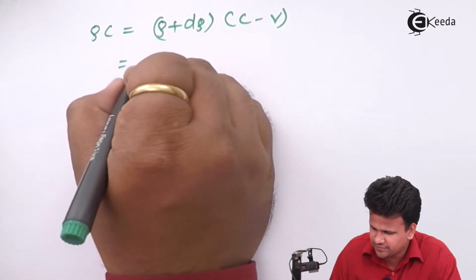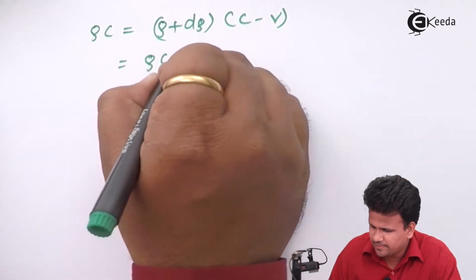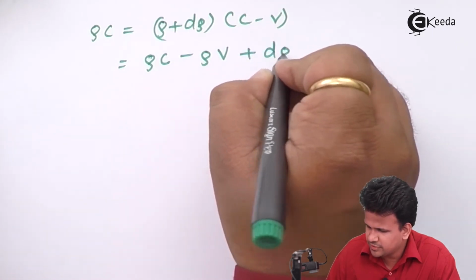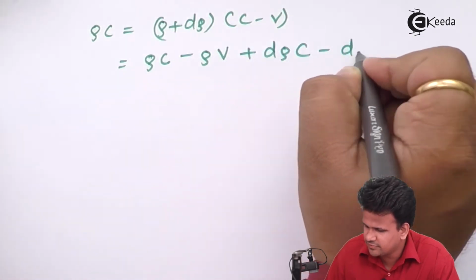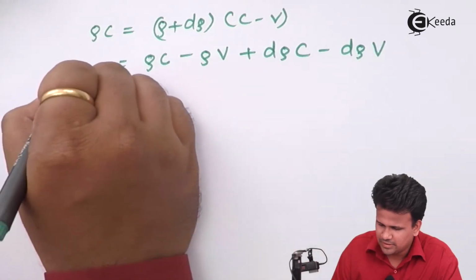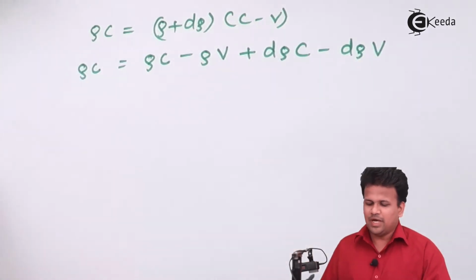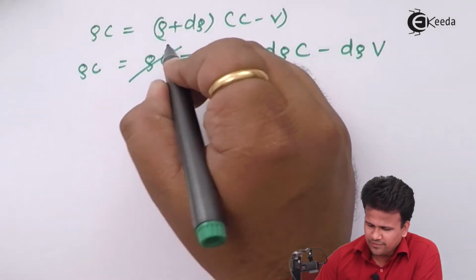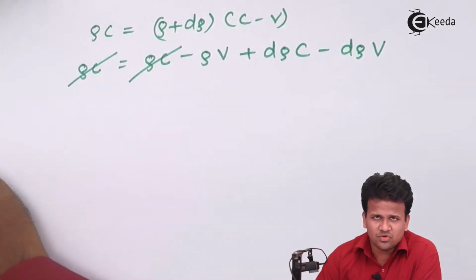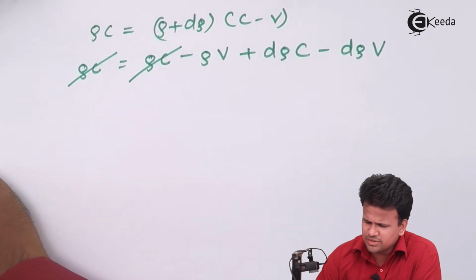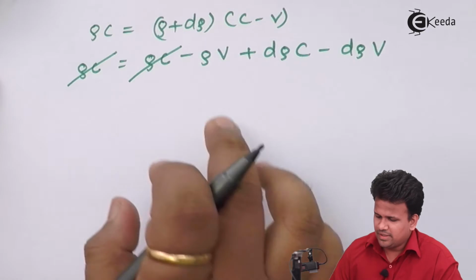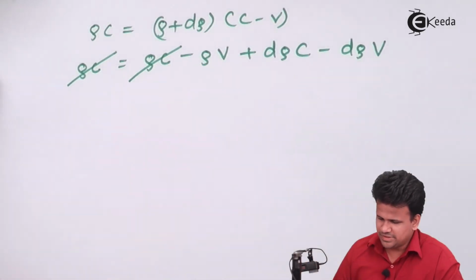This expansion will give you rho C minus rho V plus d rho C minus d rho V. Now after expanding this part, two expressions will go away, rho C and rho C, because they are both the same. The next expression, we will be left with all these expressions.